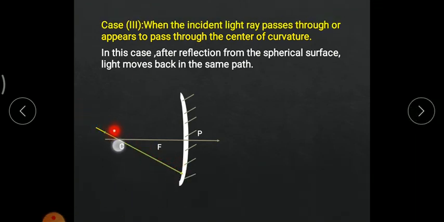Incident light was coming in this direction, the reflected light ray at the point of incidence hits the surface and again travels or traces the same path as that of the incident light ray.